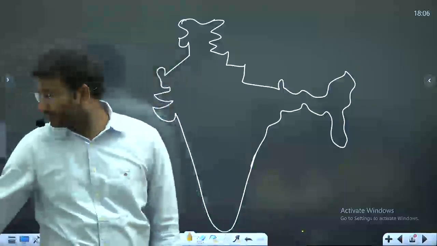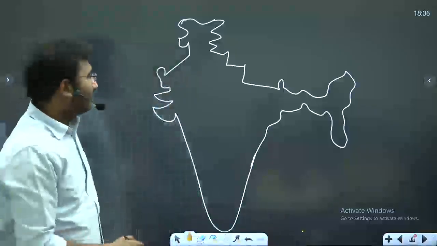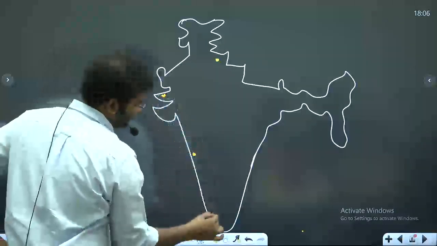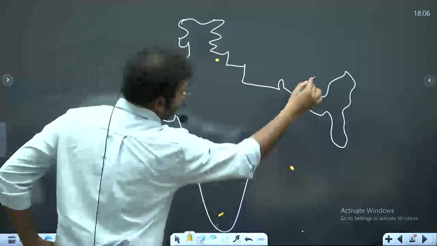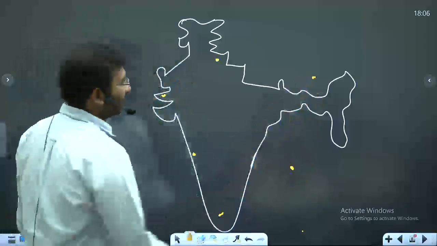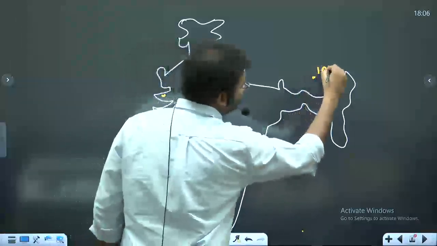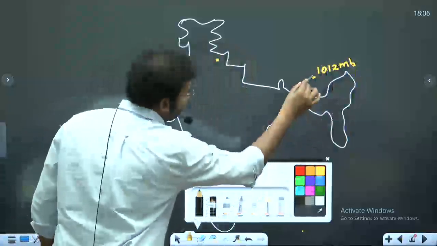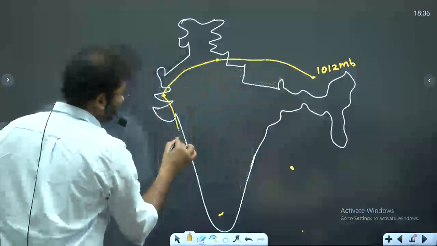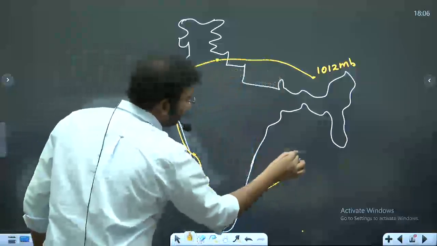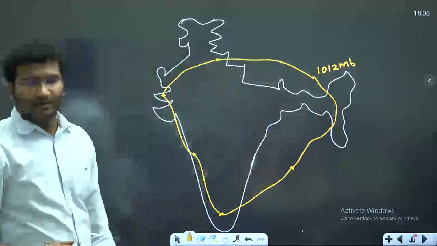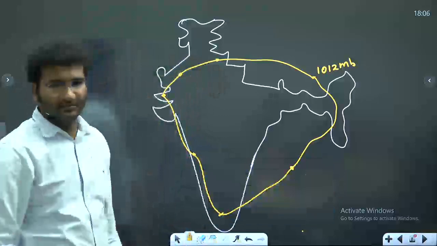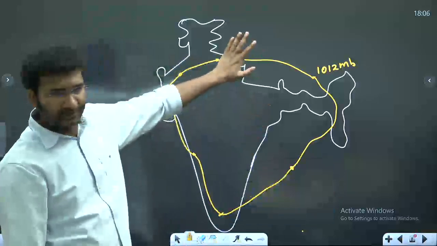See here. For example, I am taking points. This is point A, this is point B, point C, point D, various points. If I say the line that I am going to join is 1012 millibar, okay? So see here, I am joining all these points. That means this particular line which I am drawing, if I point to any place on it, what is the pressure here? Same, it is the same everywhere.